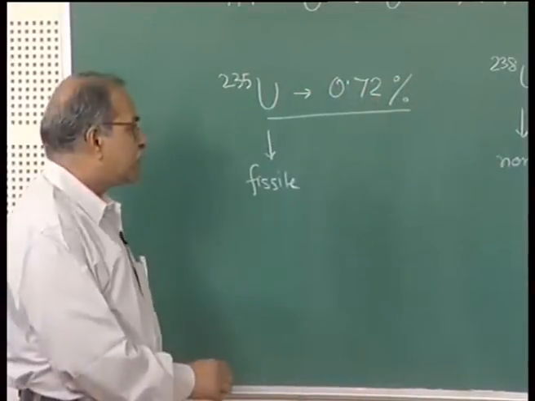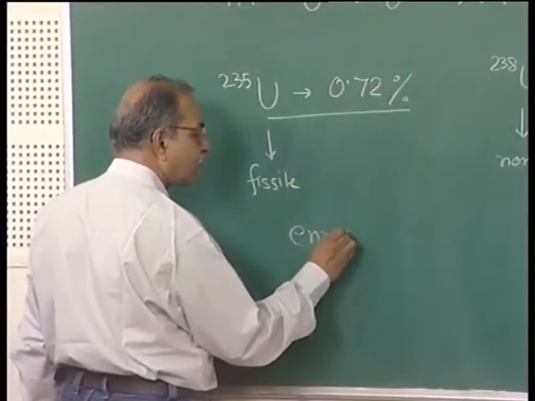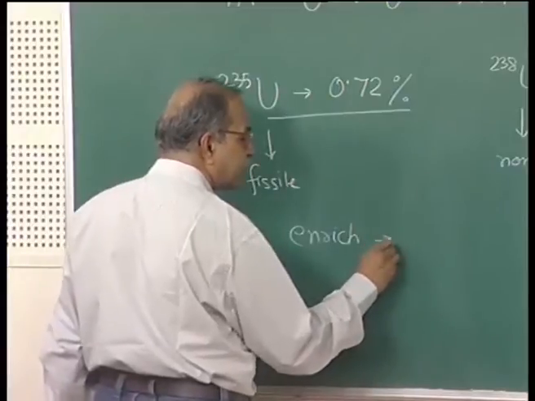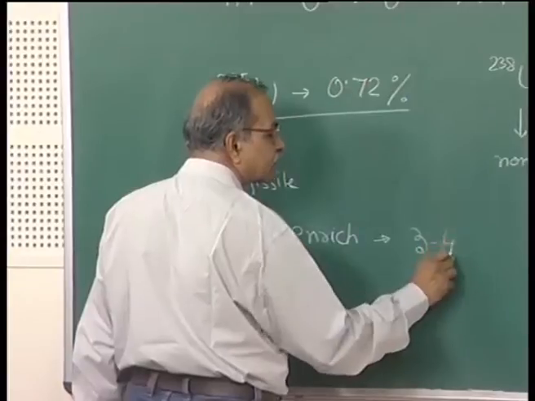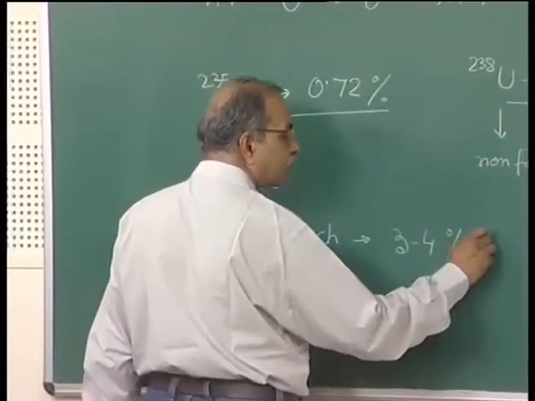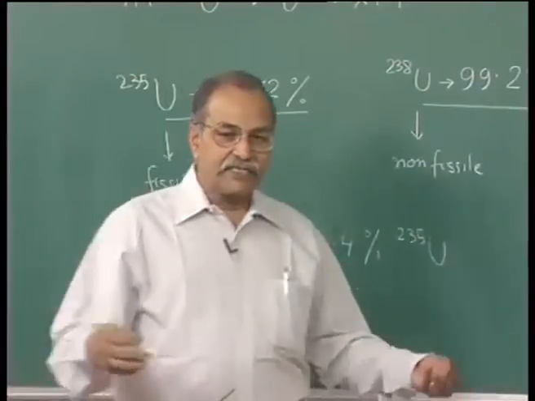So, normally what people do is enrich it, and generally it is enriched to something like 3% or 3 to 4% in uranium 235. And how is that enriching done?